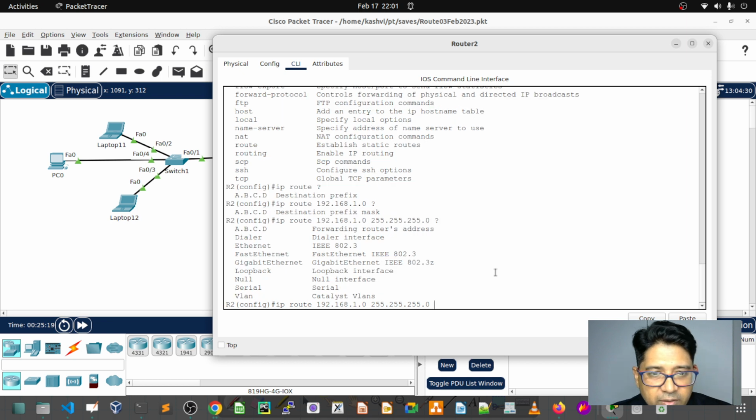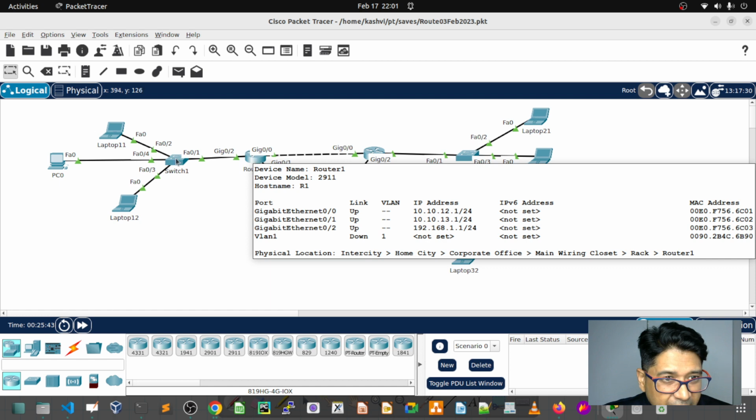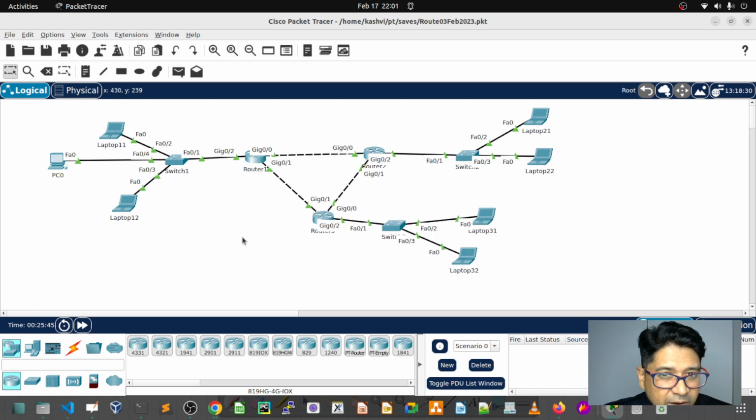Now question mark. How do you reach this subnet? Okay, I understand you want to reach this destination, but which way will I take? Which interface is responsible? This GigabitEthernet 0/0 interface will take me to this router, and then from this router I will reach there.